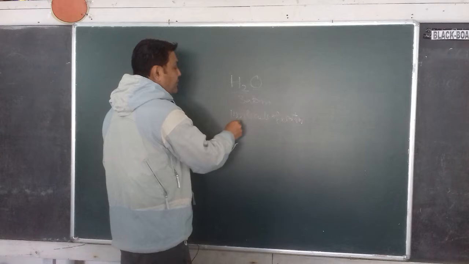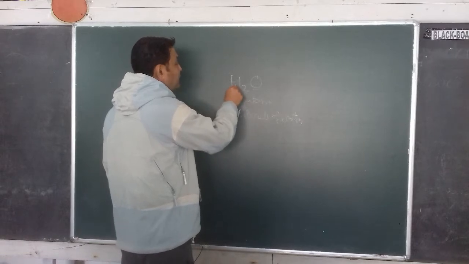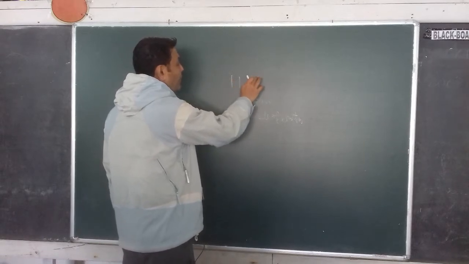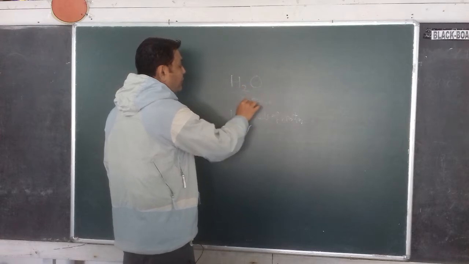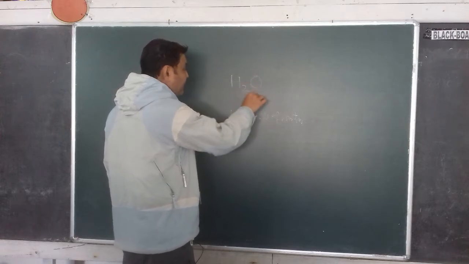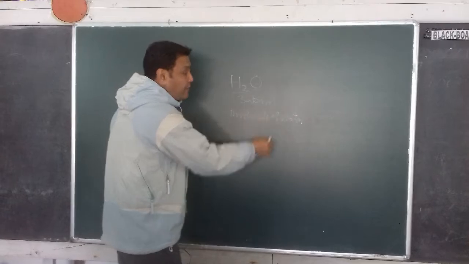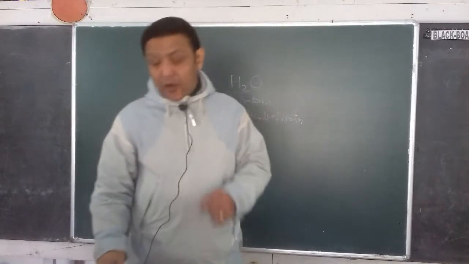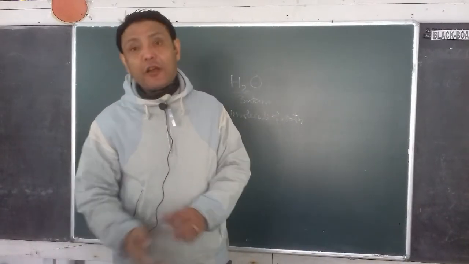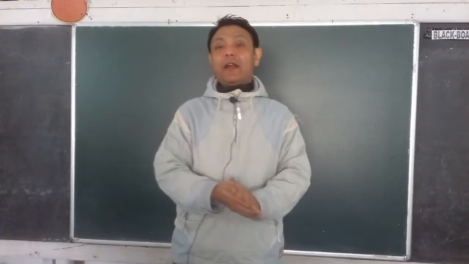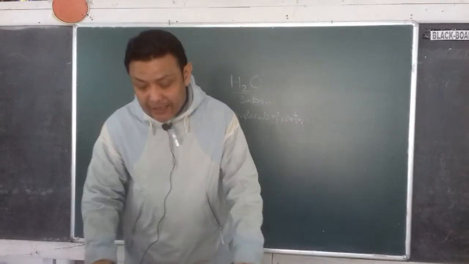So 3 atoms, meaning 2 atoms of hydrogen and 1 atom of oxygen, combined to form 1 molecule of water. And all the molecules of water, anywhere you go, they are identical. They are exactly the same.